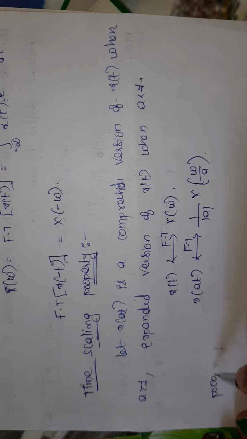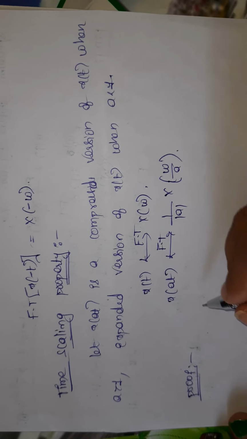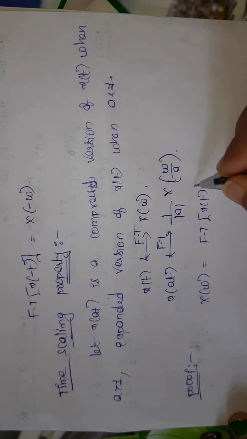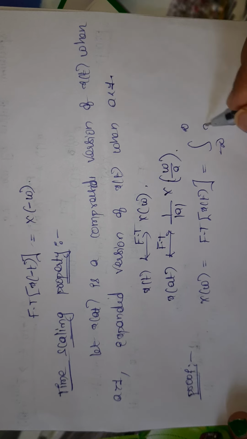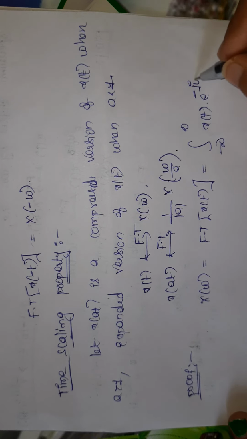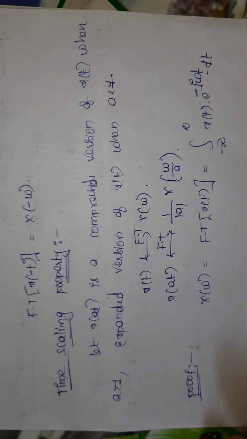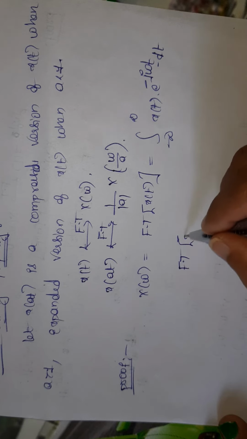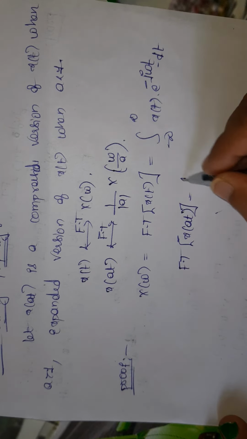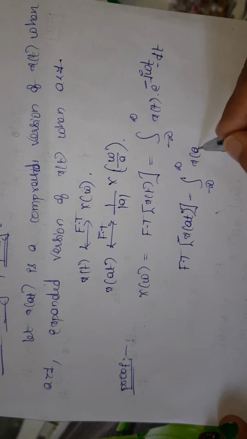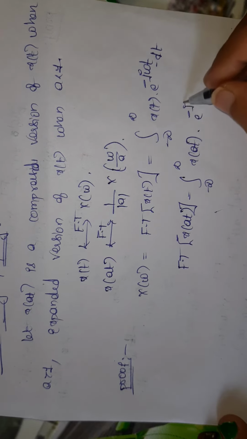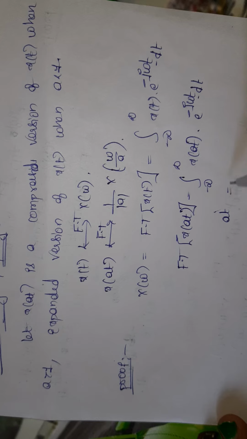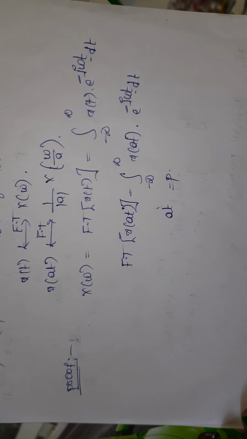Now I am going to prove it. I am just writing the standard version of the formula: integration from minus infinity to infinity x of t e power minus j omega t dt. So instead of x of t, I have to write x of at. The Fourier transform of x of at is equal to integration from minus infinity to infinity x of at into e power minus j omega t dt. Here I am considering at as one variable, p.